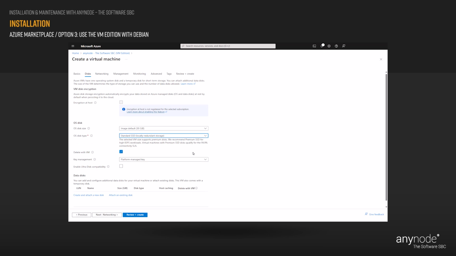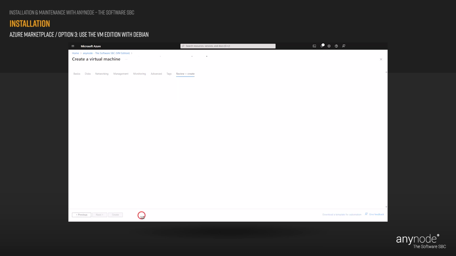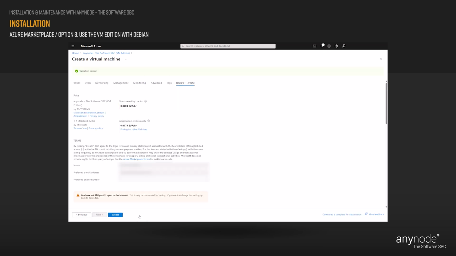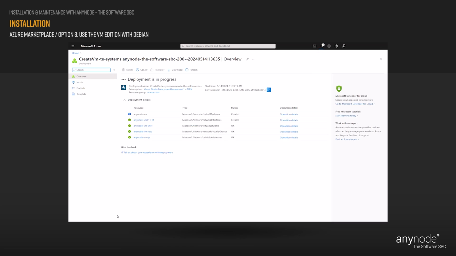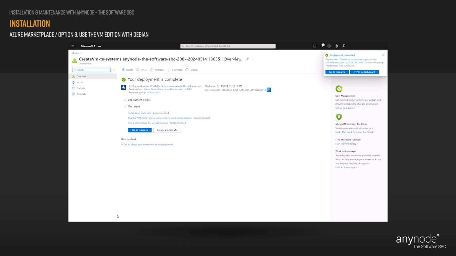With a click on the Review plus Create button, Azure will make a final validation. Click on the Create button to finalize your deployment. Wait a couple of minutes before you get some details about the progress. Finally, you are ready to go when you see the completion of the deployment. Here we go. You have successfully deployed AnyNode in Azure. Click on the Go to Resource button.